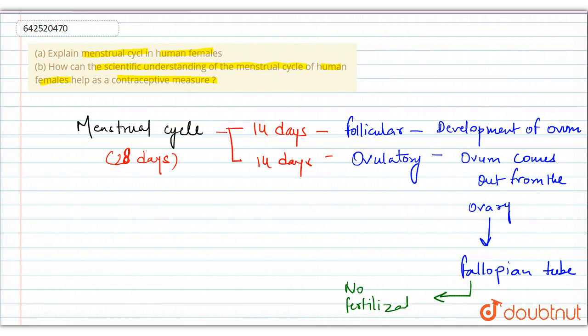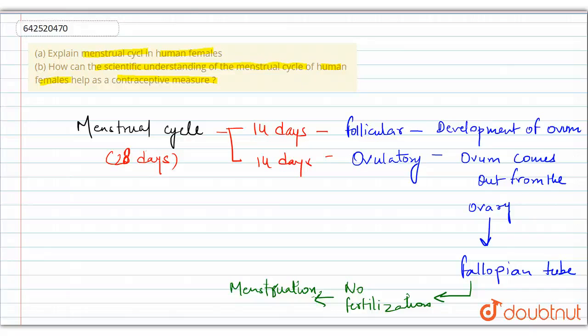The egg needs to go out, or we can say it must be thrown out of the body, because it has toxic substances which basically kill the cells around the uterus and the fallopian tube or the reproductive tract of the female. So these eggs, or we can say ovum, must be thrown out of the body, and this throwing out of the eggs is called the menstruation.